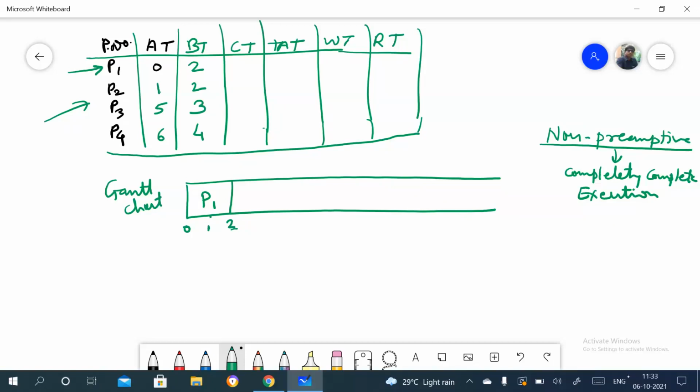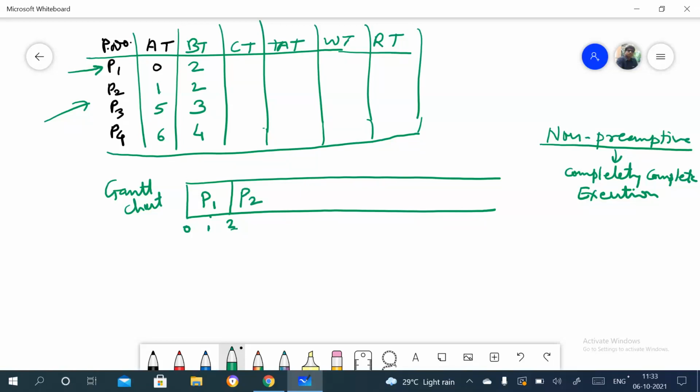So after the completion of P1, the processor will take P2, because the arrival time of P2 is 1, and P1 completes in 2 units of time. That's why immediately after P1, P2 will be taken by the processor.